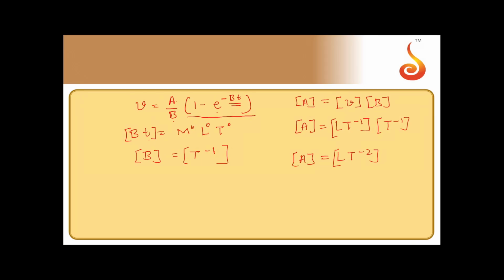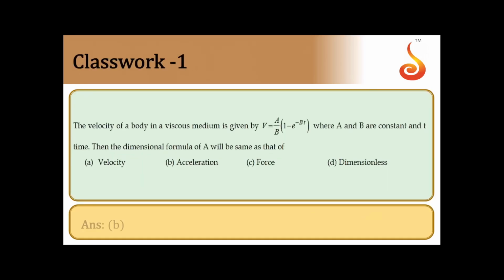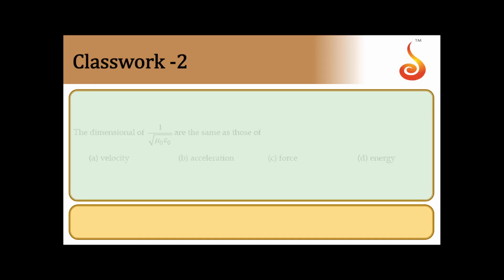So dimensions of a is LT to the power minus 2. This is same as dimensions of acceleration. So it should be option B. We shall move on to the next one.